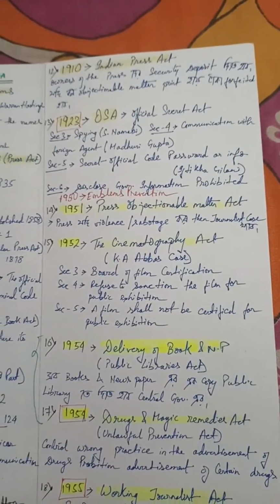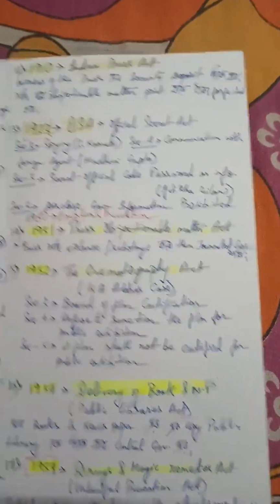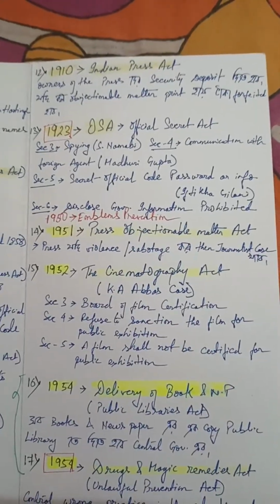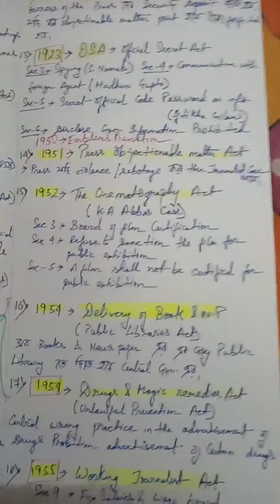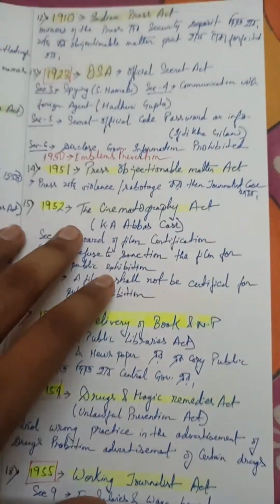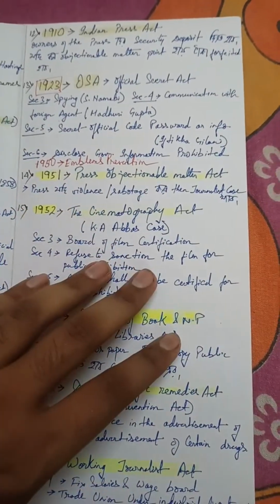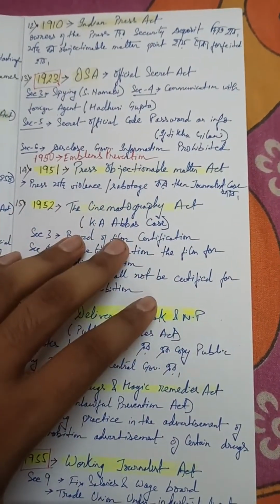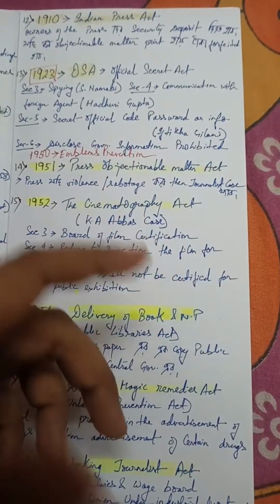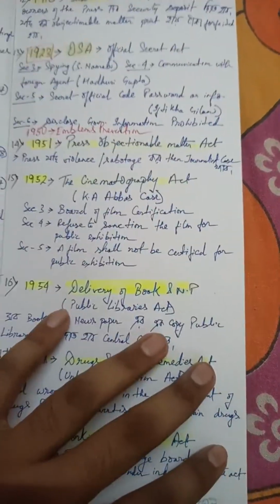So right now the acts I have talked about, from 1799 to 1923, are related to the pre-independence era. From now onwards, what I am going to discuss is the acts related to the post-independence era. In 1951 came the Press Objectionable Matter Act, an act that restricts objectionable matter in the press.